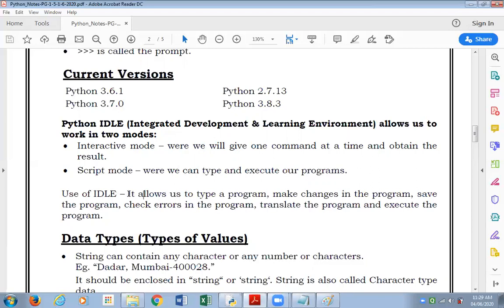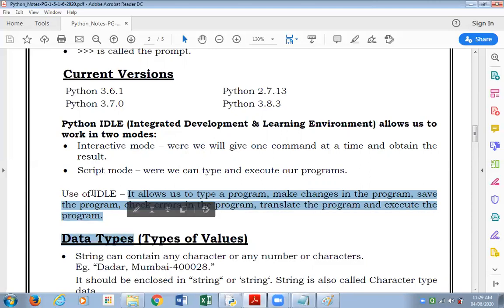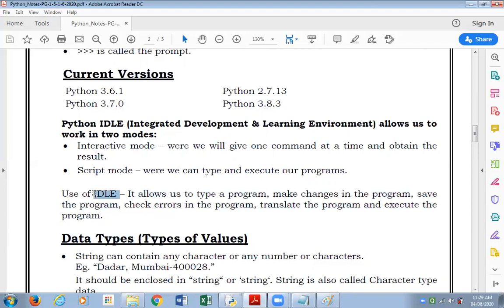All this can be done with the help of one software, and that is your Integrated Development and Learning Environment, and that's why it's called the IDLE. You do everything at one place.